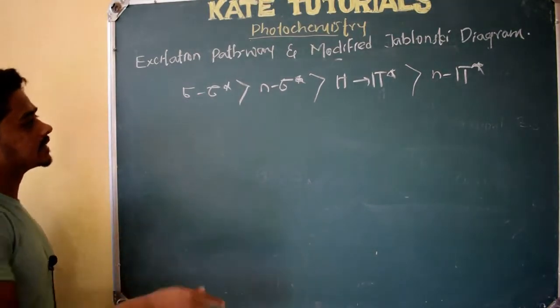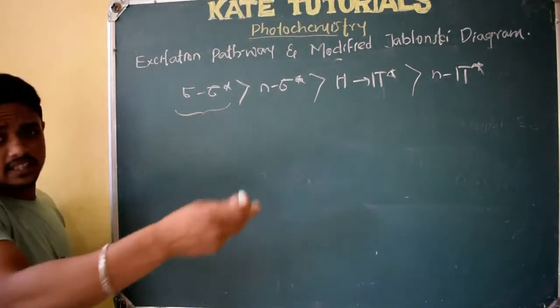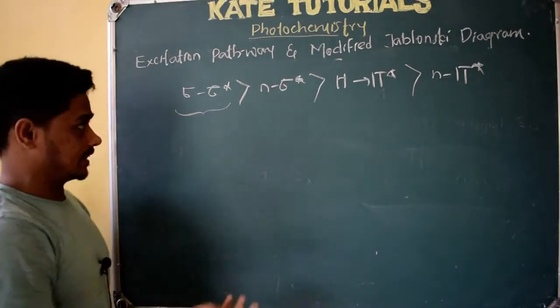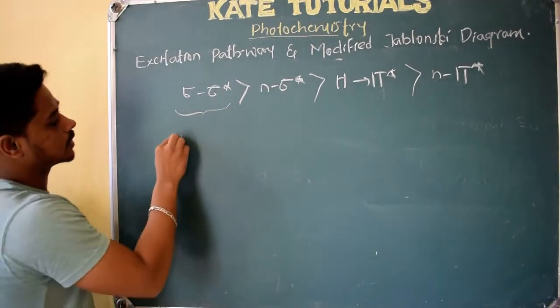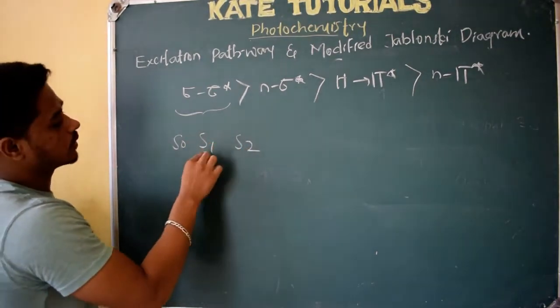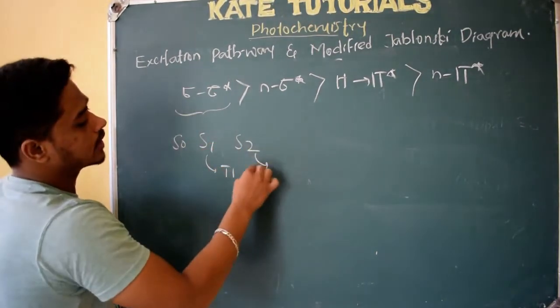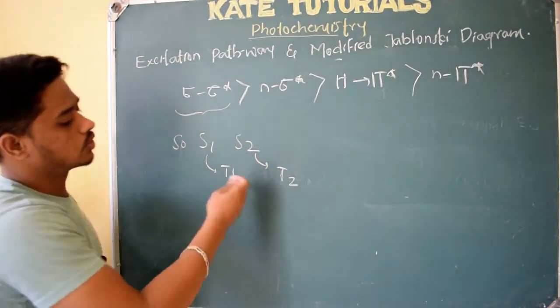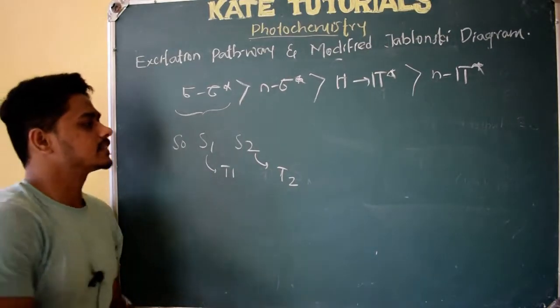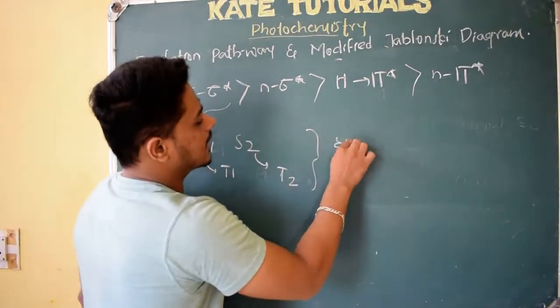For every exact transition there is a corresponding spin and energy, that we talk about in terms of S0, S1, S2. Corresponding to S1 there will be T1, corresponding to S2 there will be T2. These terms are related to energy and spin.